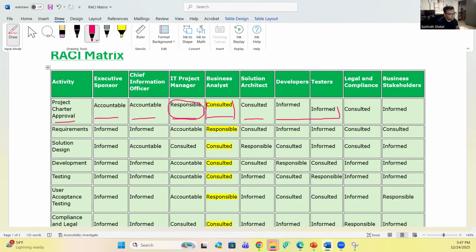And legal and compliance, they'll consult them. Example, is there any regulatory issue if we build these features on a sales page? Features that will show gender demography, features that show a customer's credit profile on the front end, and that can be exposed to people who are working all over the globe.